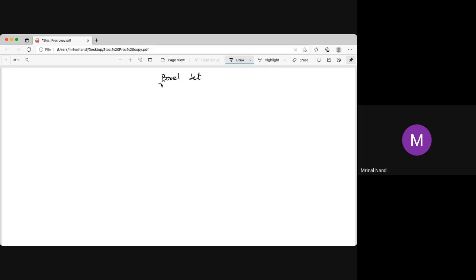So what is a Borel set? We know the collection of Borel sets is the Borel sigma algebra. So any element of the Borel sigma algebra is a Borel set. But what are the Borel sets? We know the half open, half closed intervals are Borel.